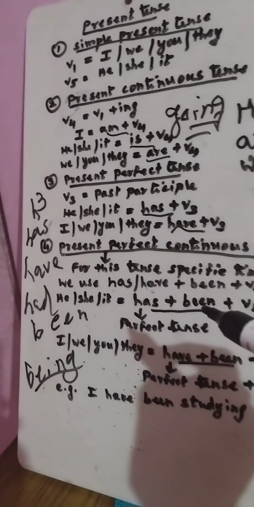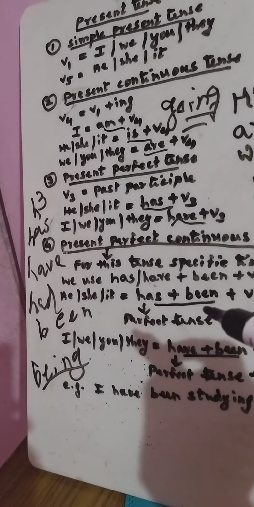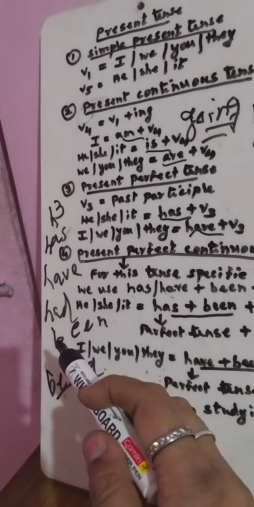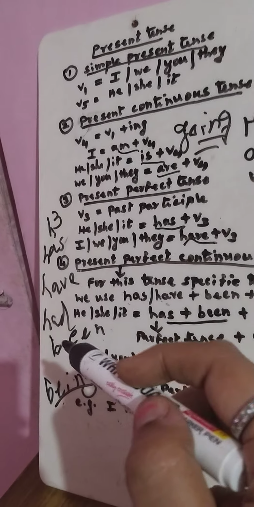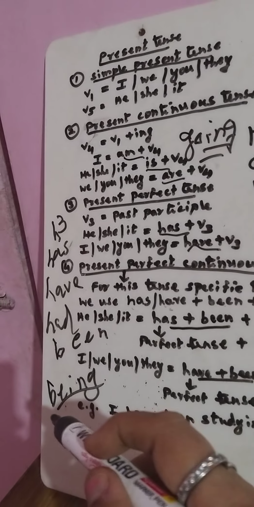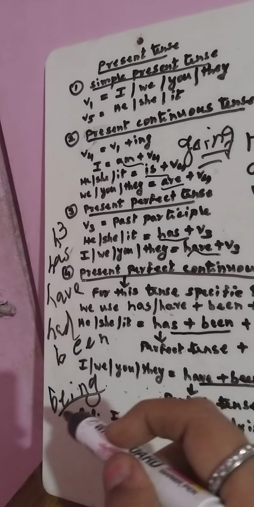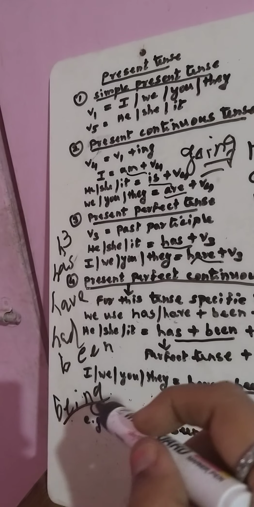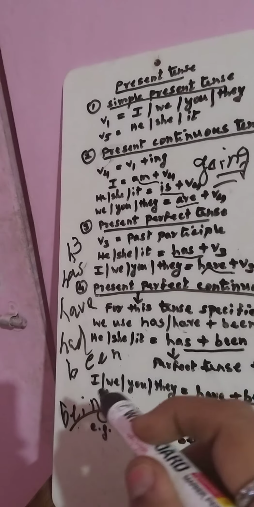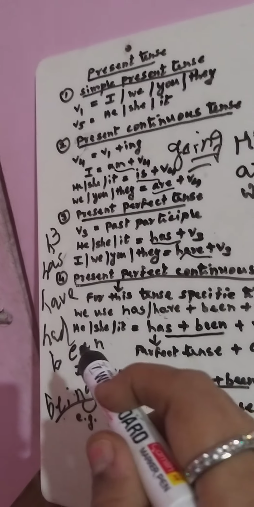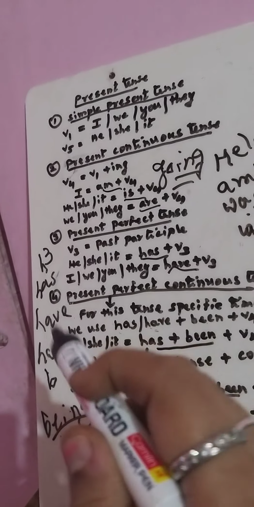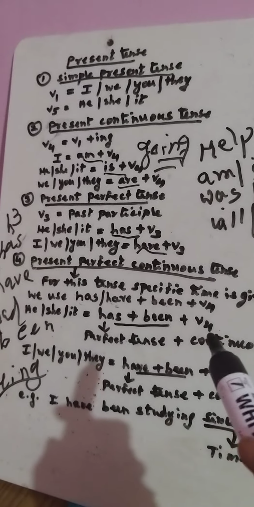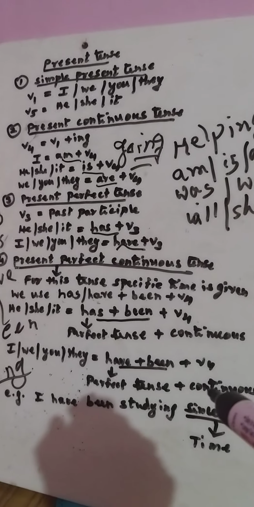But remember, we have got the homophones, been and being. Be careful. This been, B-E-E-N, you will always use when you have has, have and had. But otherwise, whenever it is in general, whether you write letter writing, essay, speech or report writing, the common one is this being, but not this been. This been will be used only when you are using the perfect tense. This is a common mistake which you all are making. I told you it should have a specific time.